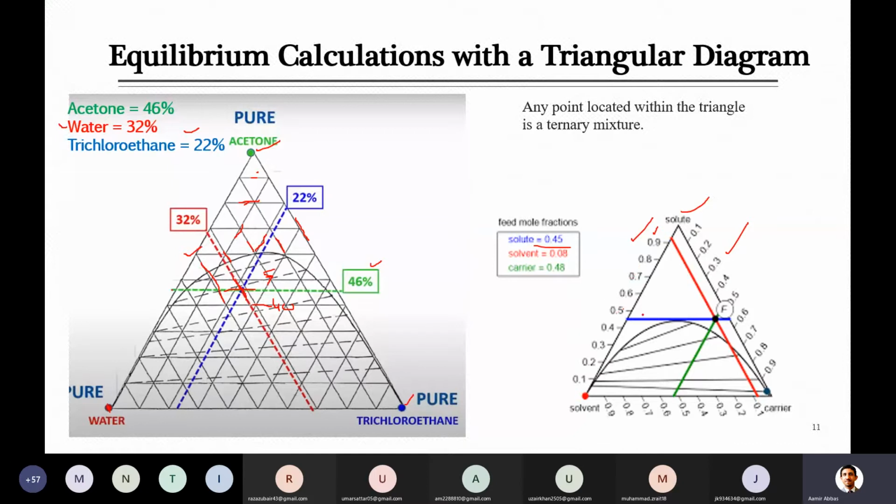so you can see that we will reach 50%, like 40%, and because it is 45%, there is a line for this 45%, which is the blue line here. So next, solvent is only 8%, 0.08 means only 8%.